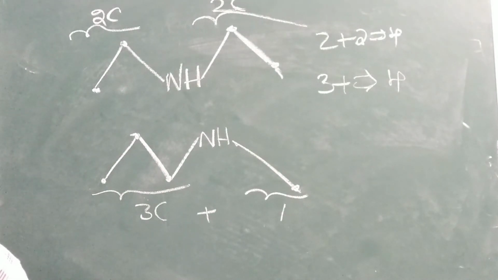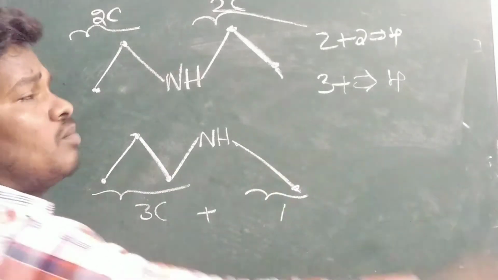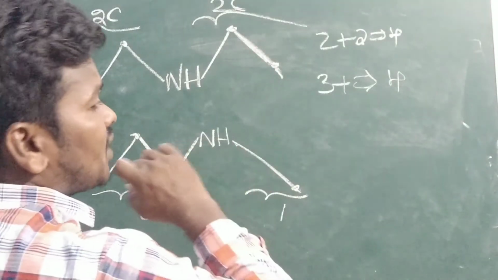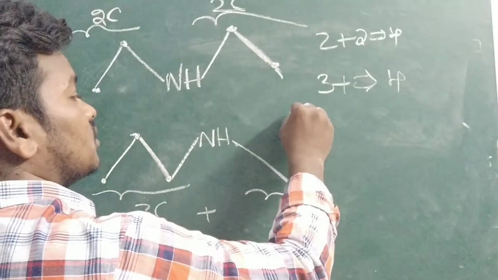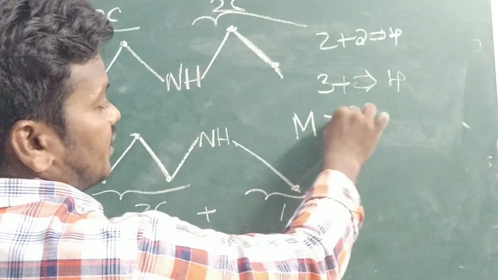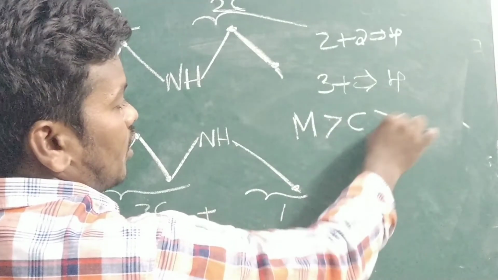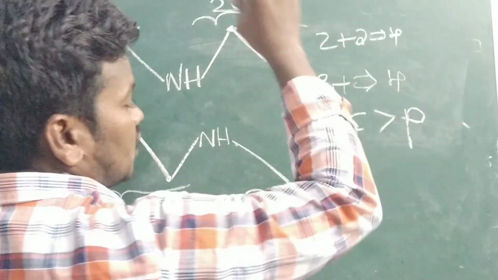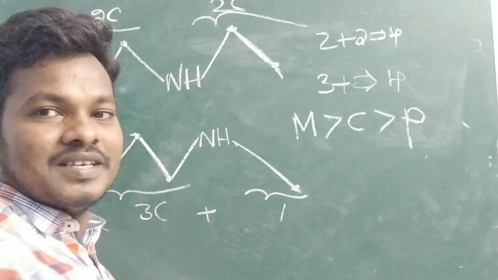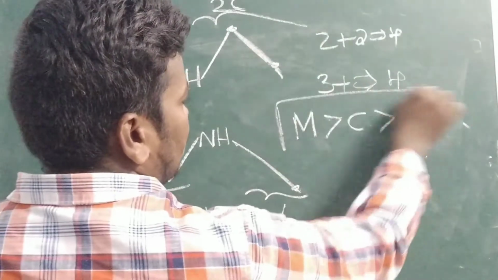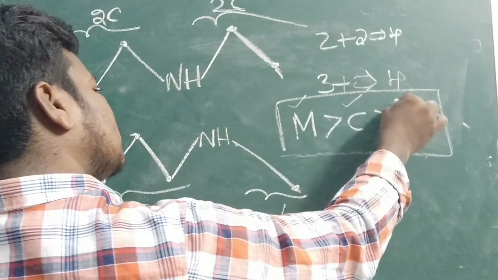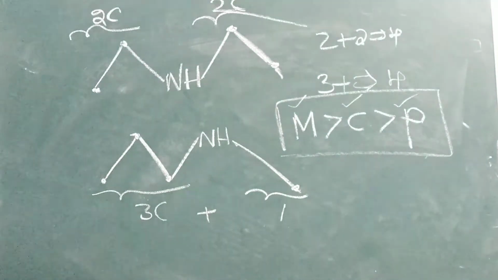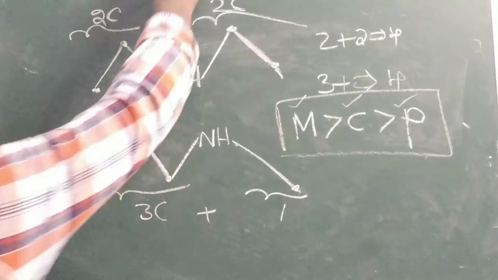Whenever you see an example, you may be confused whether it is chain isomerism, position isomerism or metamerism. Here is the priority. First meta, followed by chain, followed by position isomerism. PCM. Okay. First of all, we have to give priority to meta, later chain, least position. We have to identify that. So next example we can see.